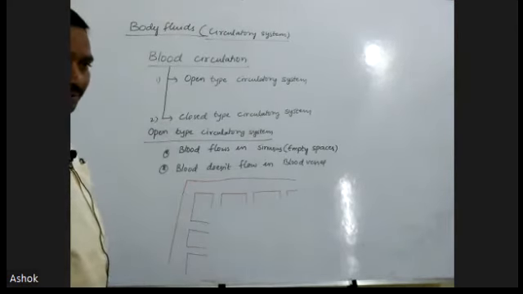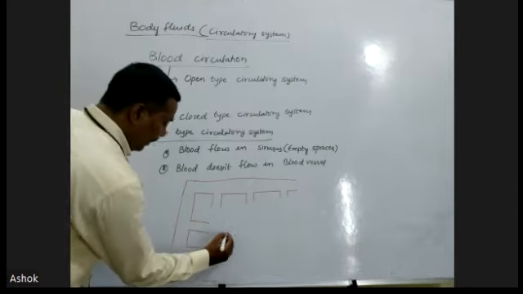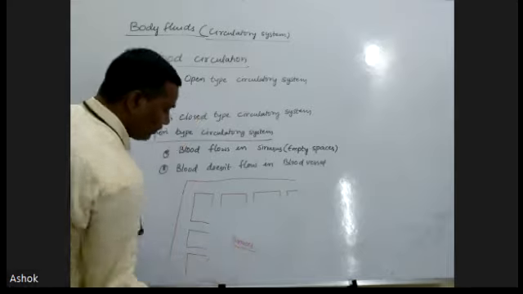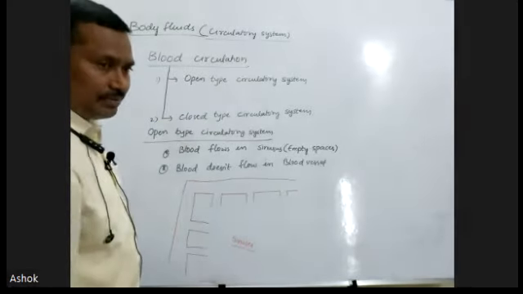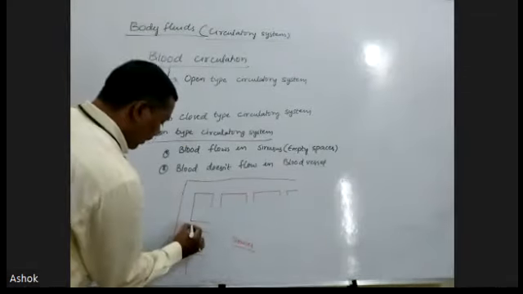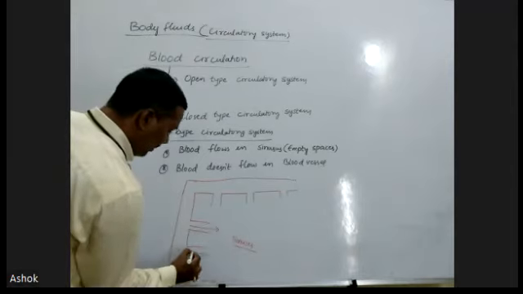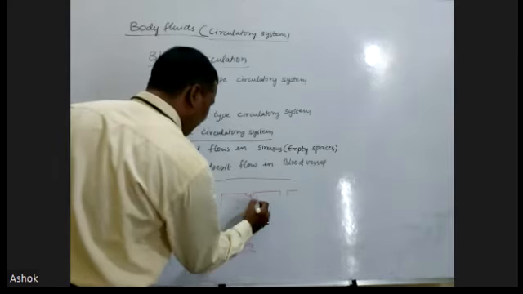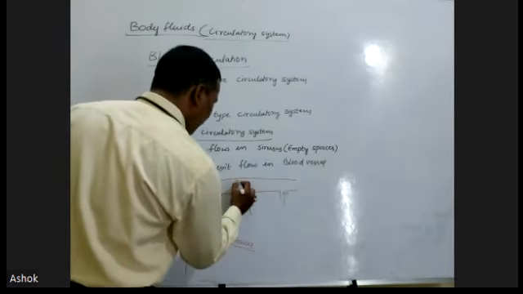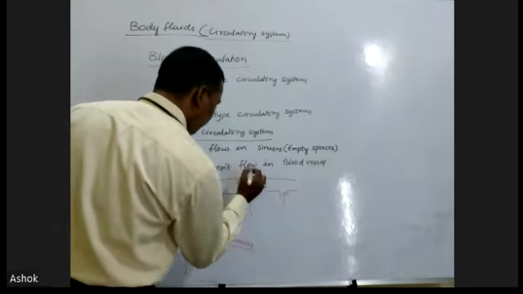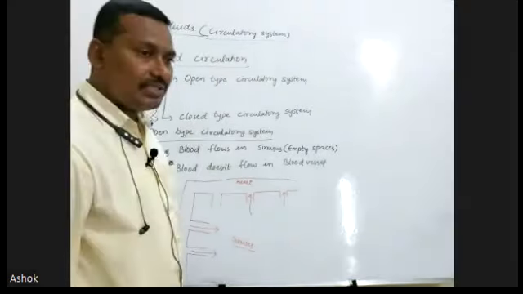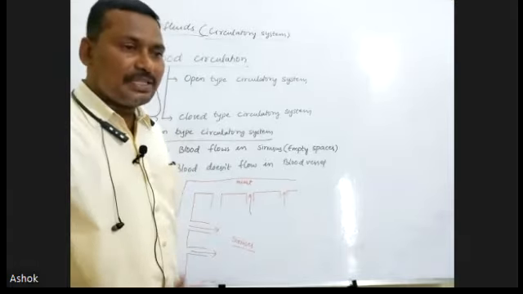From the tubular heart, the blood enters into the empty spaces, which are called sinuses. The blood enters into the open space or sinuses, and from this open space it again directly enters into the heart. The blood directly enters into the sinuses, the empty spaces of the animal.